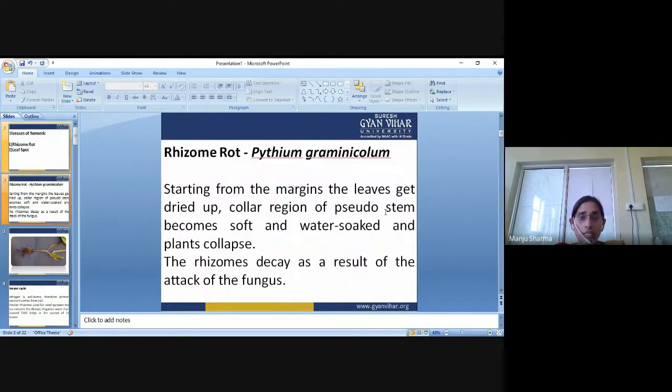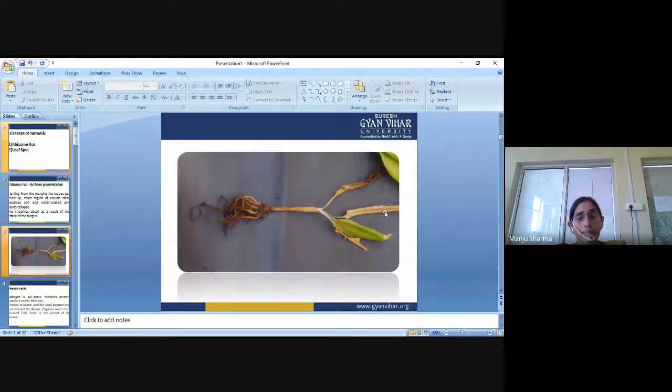Basically, rhizomes are root-like structures. That's why the name rhizome is given, as it is a modification of the root, and these are different types of roots. So the rhizome decays as a result of the attack of the fungus. These are the symptoms of the rhizome rot disease of turmeric.